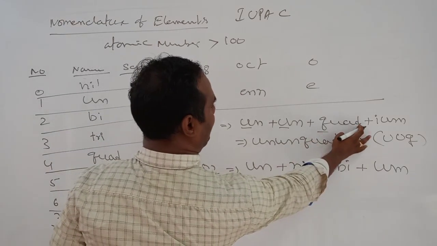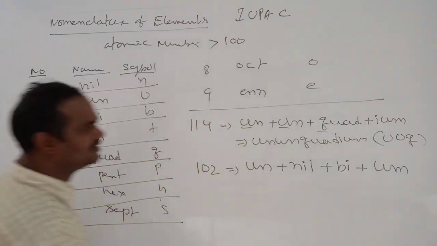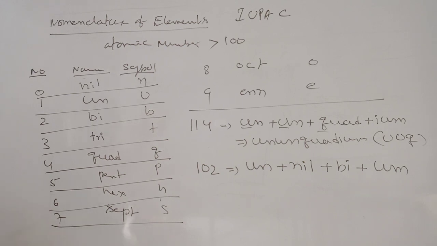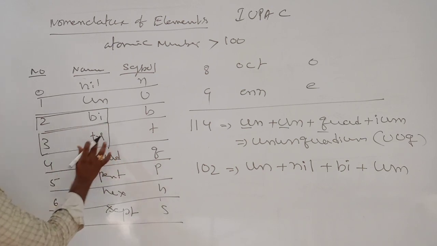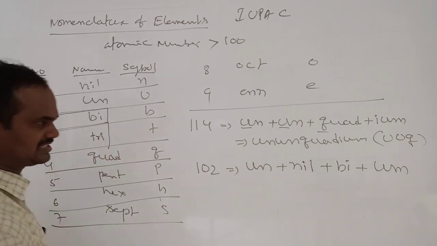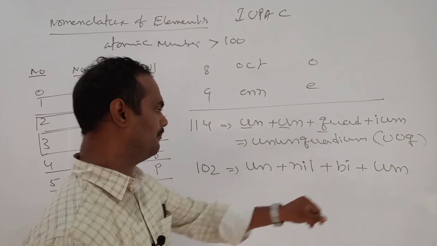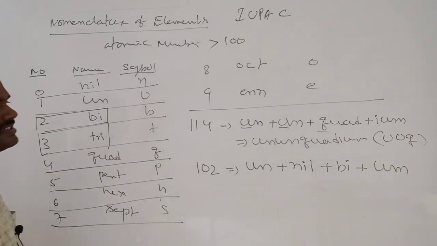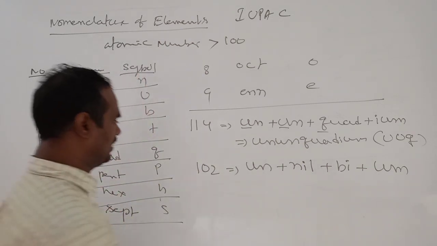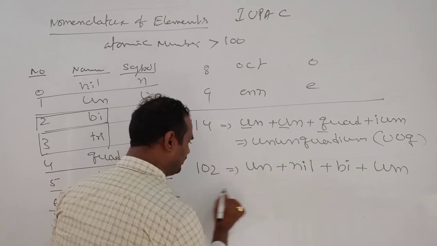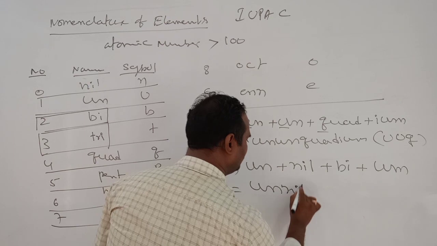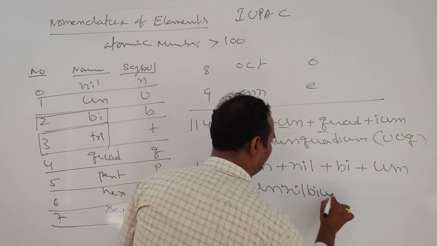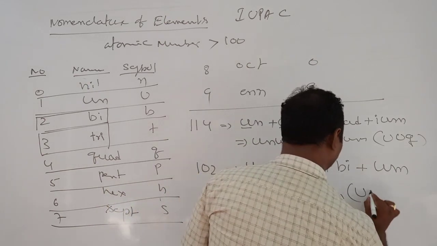Here in quad, i is not there, that's why I add ium. Carefully see, where the last i comes: if the last number is 2 or 3, i will come. Therefore, in those two cases you use um. Otherwise, in all remaining cases, you use ium. So here it becomes only um: unnilbium. You can write Unb.